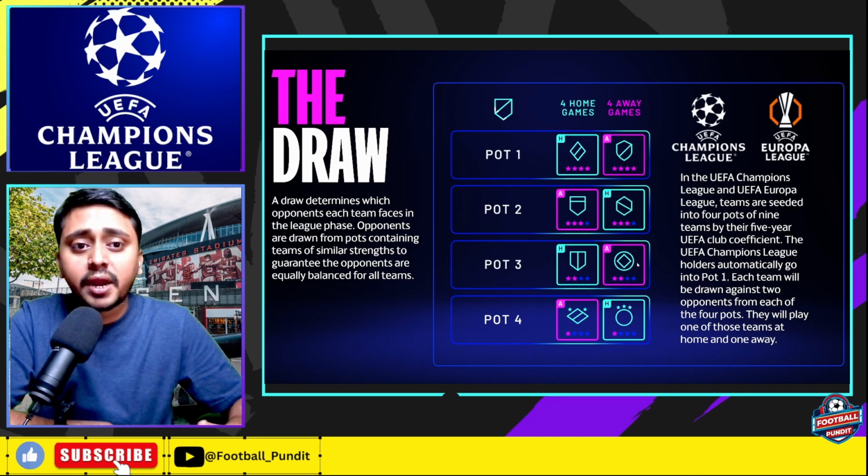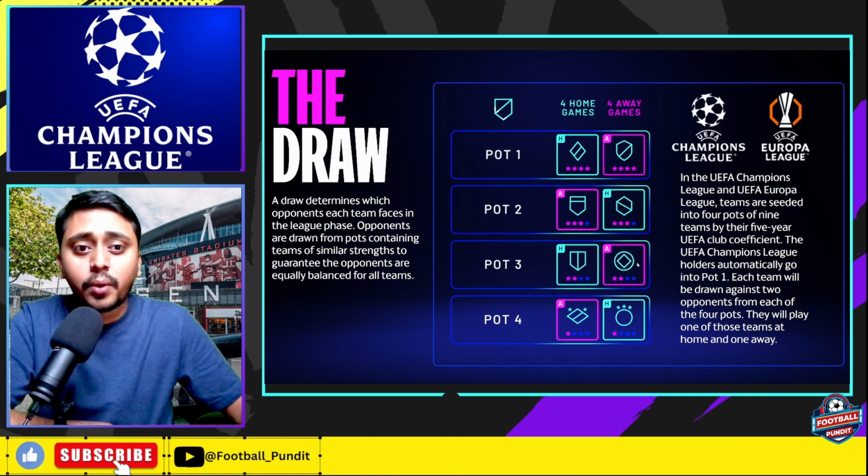Each team will be drawn against 2 opponents from each of the pots. So a team from pot 1 will play 2 matches against the big teams in pot 1, then 2 teams from pot 2, 2 teams from pot 3 and 2 teams from pot 4. So it says each team will be drawn against 2 opponents from each of the 4 pots.